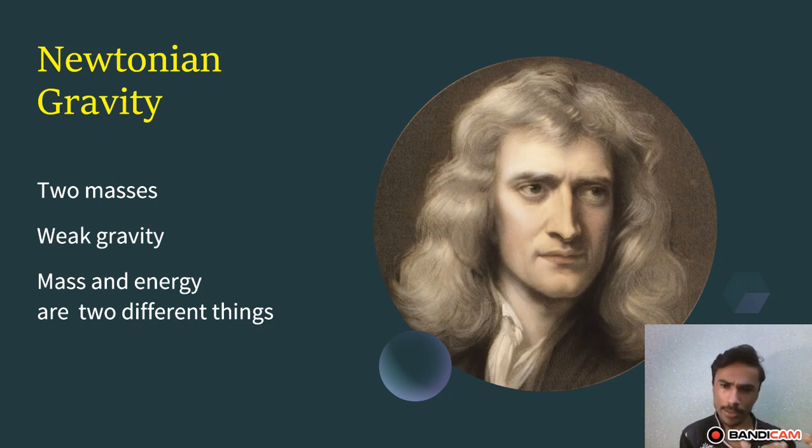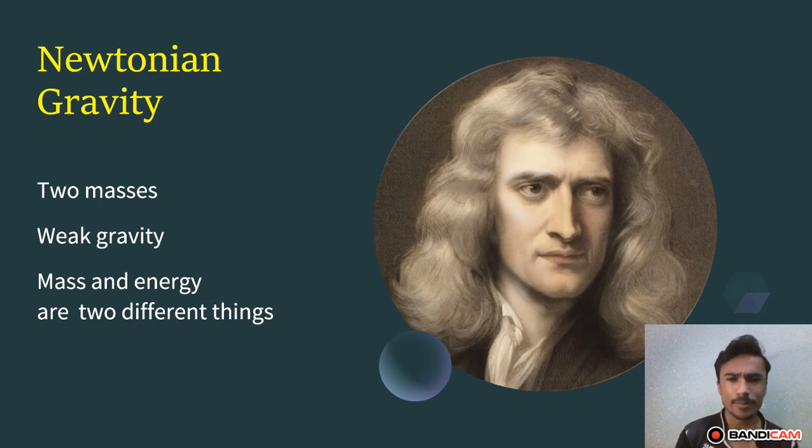But when you look at the general theory of relativity, which is the beautiful theory of gravity proposed by Albert Einstein, he explained mass and energy in a different way. According to Newtonian gravity, mass and energy are two different things, and they are not related to one another.